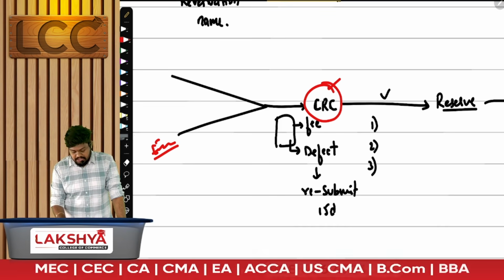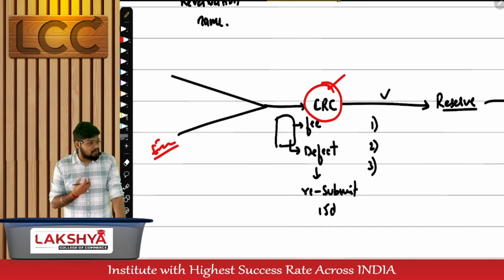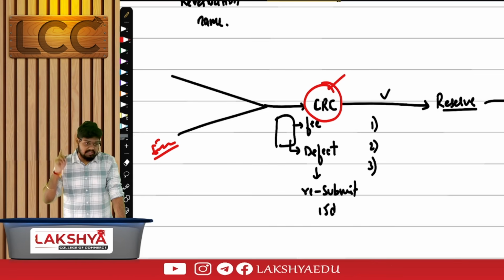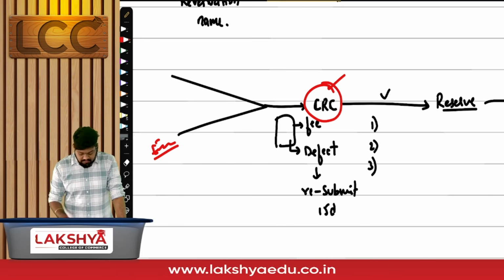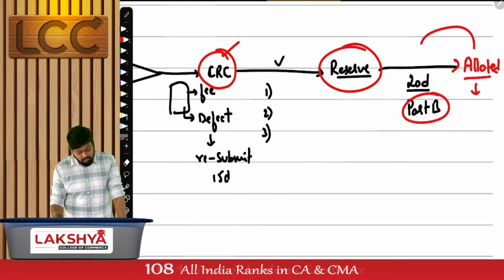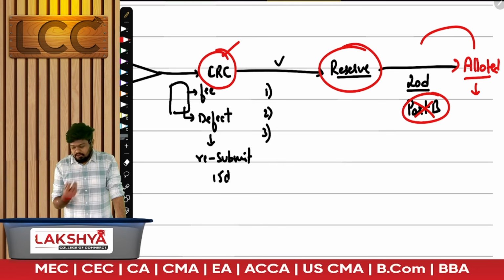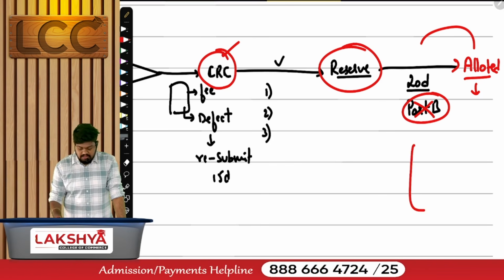Then I'll make application to the CRC. While I'm making application to CRC, I have to also submit the order passed by the central government. Only then the application will move forward. Once the verification is done, name will be reserved, submit the required documents, then you will be incorporated. Sorry, not incorporated, your name will be changed. You will get a certificate.